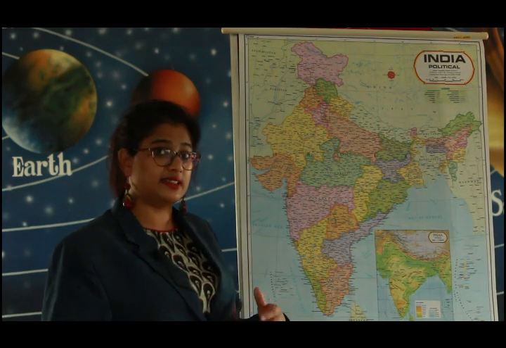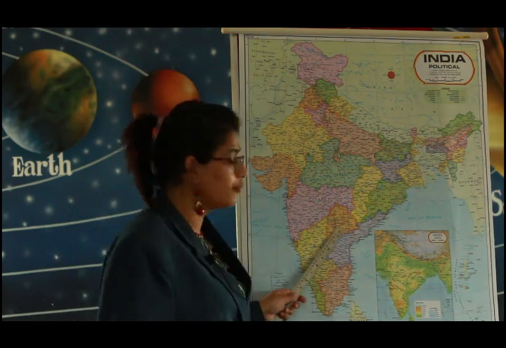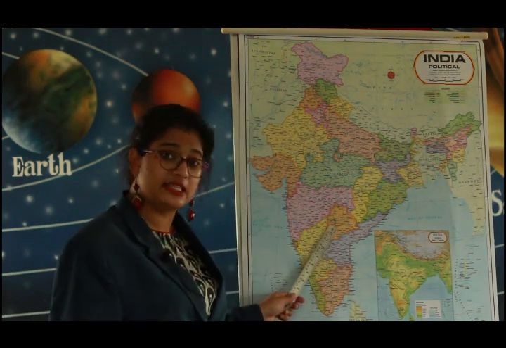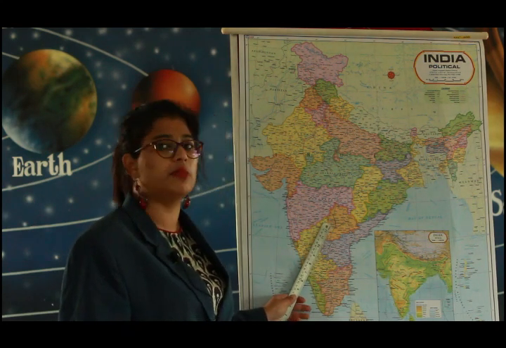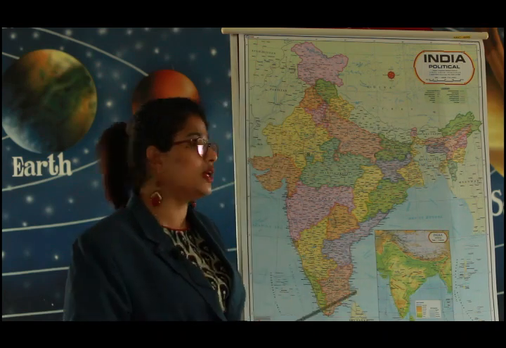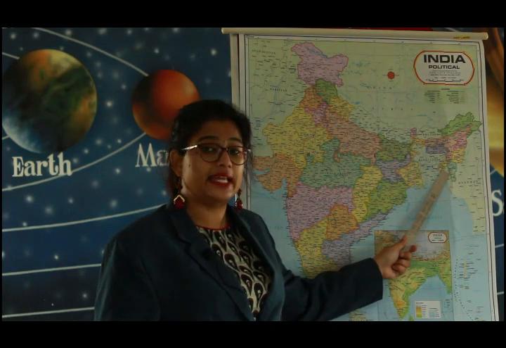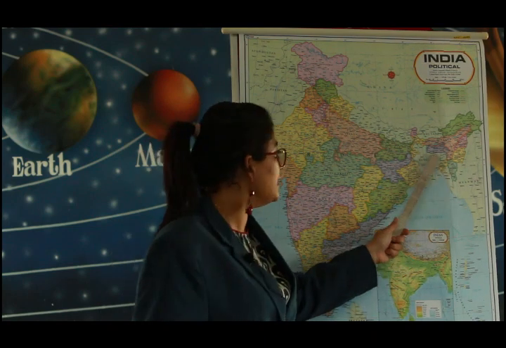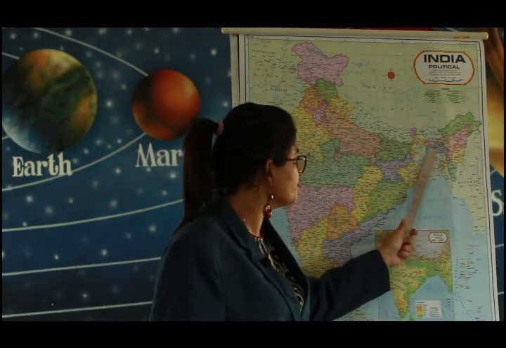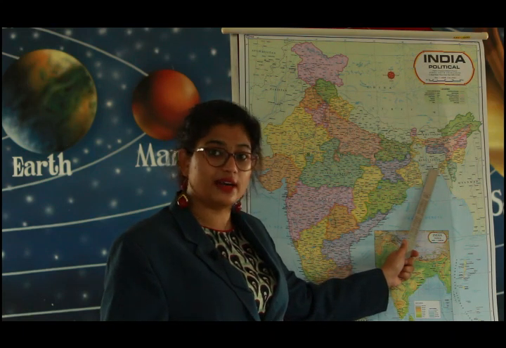So the next state is Telangana, a newly formed state. Telangana is a state in southern India and its capital is Hyderabad. The next state is Tripura, on this side. Tripura is a hilly state in northeast India bordered on 3 sides by Bangladesh. The capital of Tripura is Agartala.